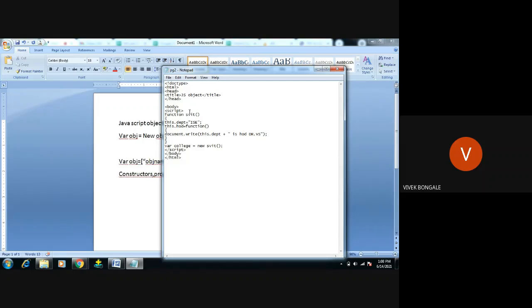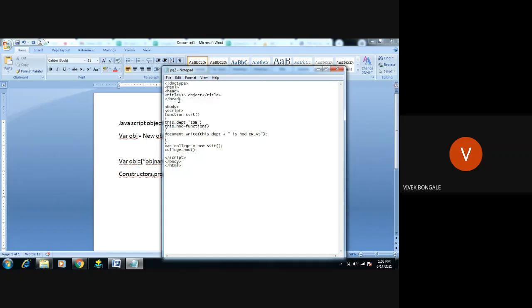This is not an object, this is a function here, right? I'm creating this as an object now, right? So new SVAT. Now I will call the function, right? So this is what we have created, right? So college dot HOD. This is the function we are calling, college dot HOD, right? So now we'll run this program.